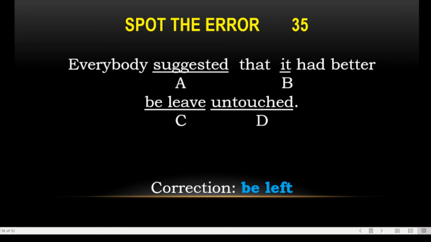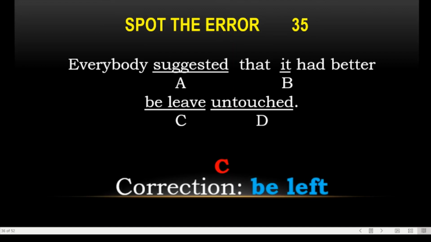35. Everybody suggested that it had better be left untouched. This is from Goodbye Mr. Chips.